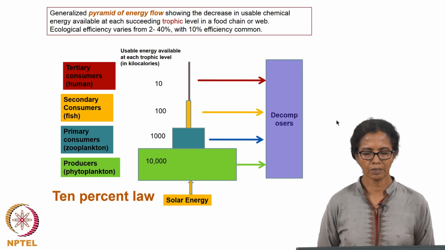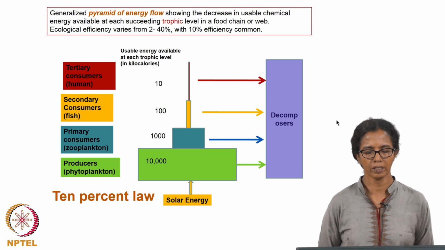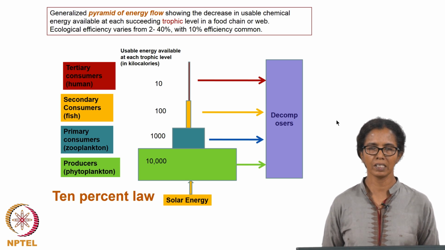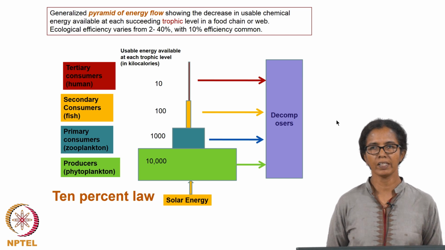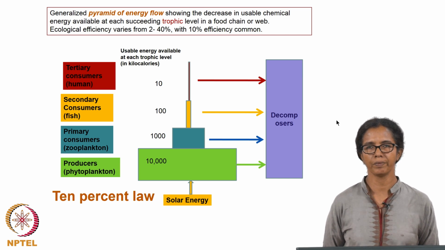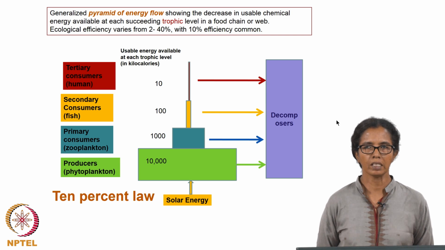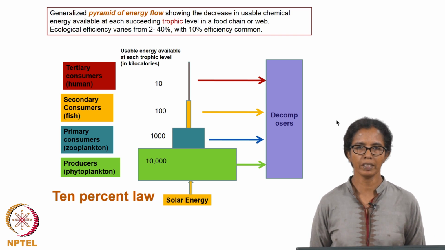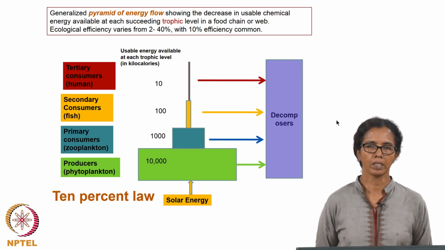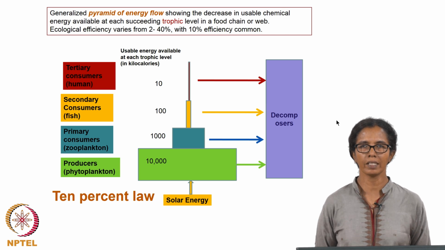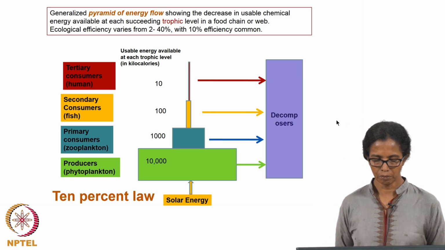So, till the last class we were looking at the energy flow and the efficiency with which energy is flowing through various trophic levels, or what we call the food web, how the energy is flowing through the system by converting matter that is available to living systems. So, essentially the solar energy that comes into